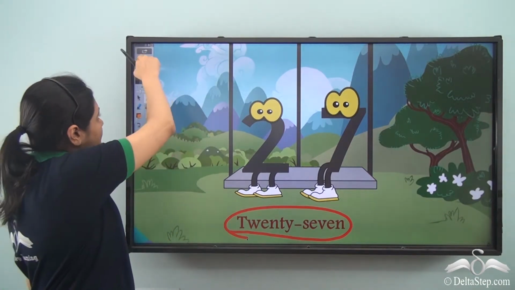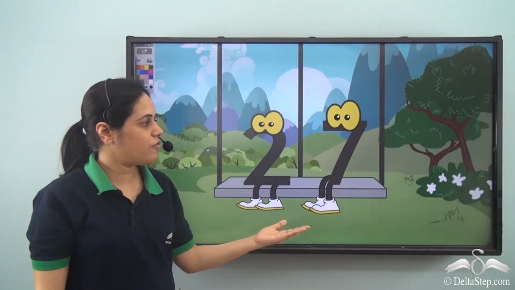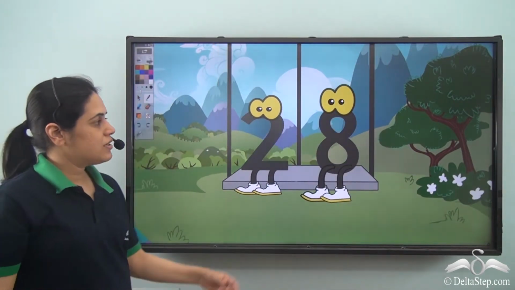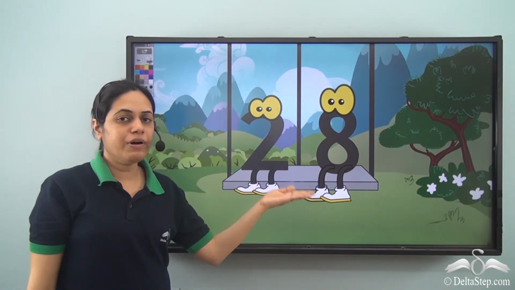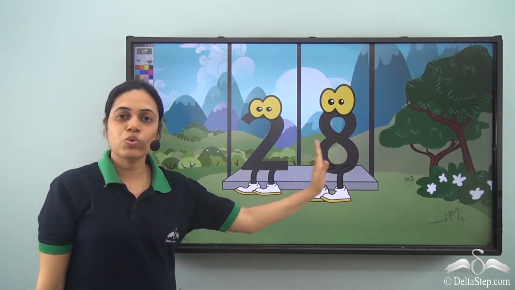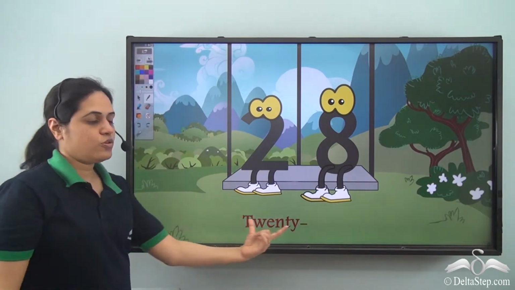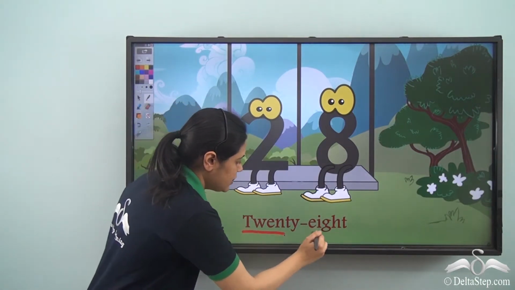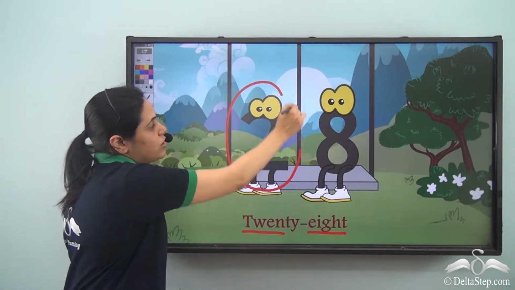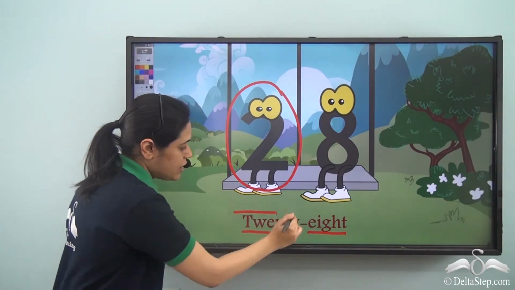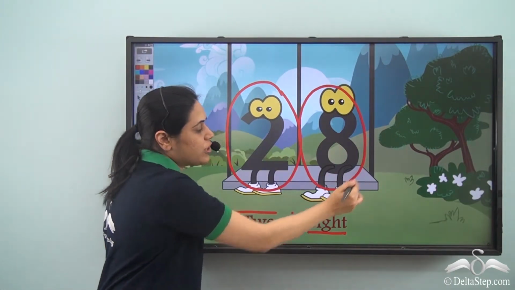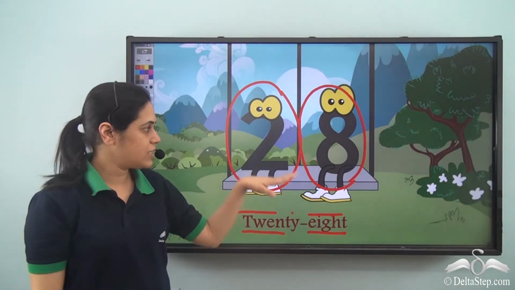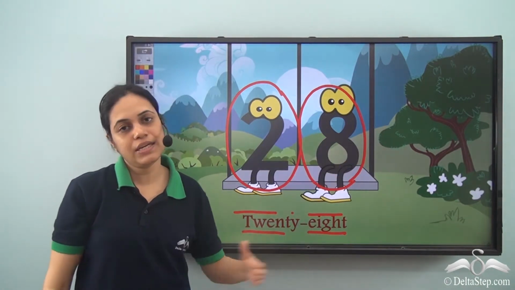And then after 7, it's the turn of number 8 to get on the swing. And this gives us a new number, 28. So this is 28. Because we have 2 on the left side, I have 20 here. Because we have 8 on the right side, I have 8 here. So this is 28. 2, 8 is 28.